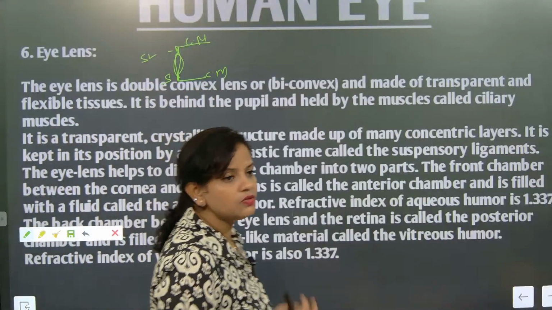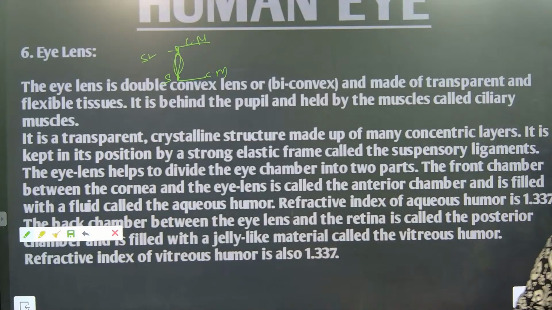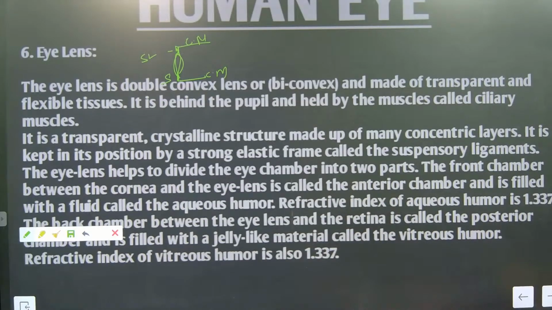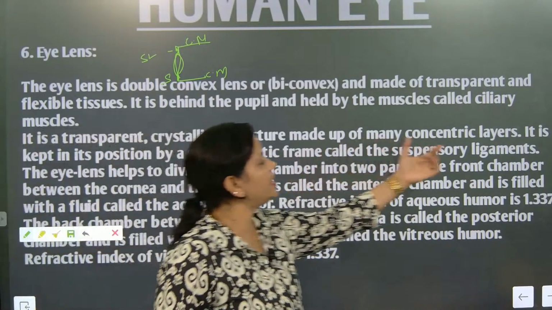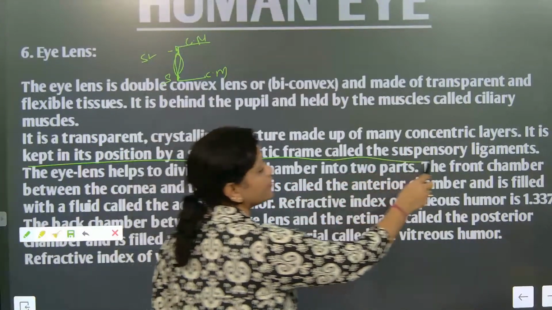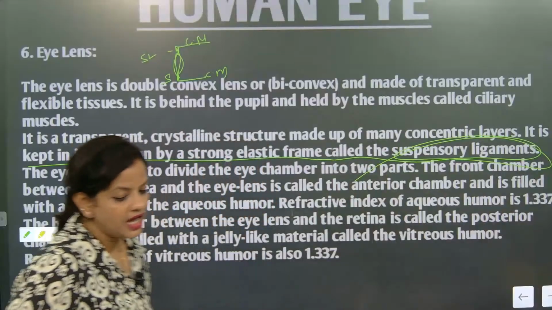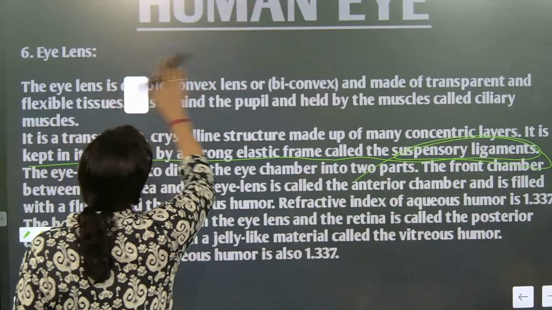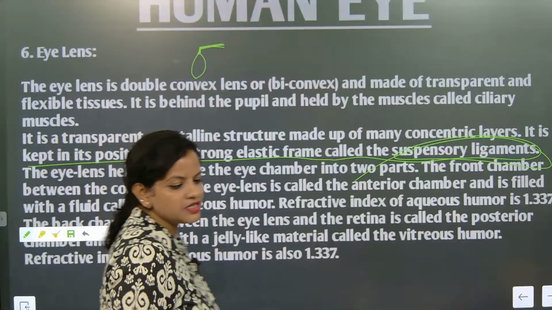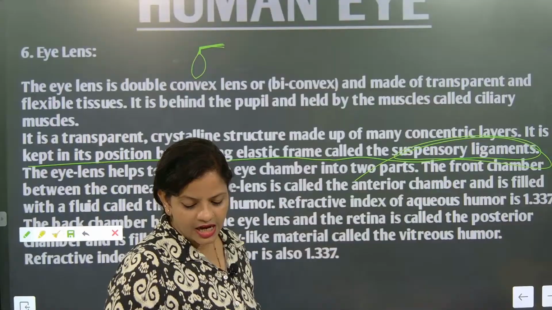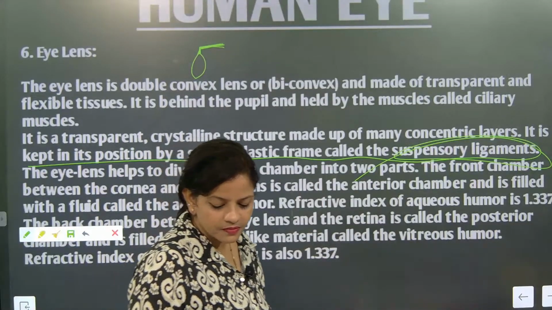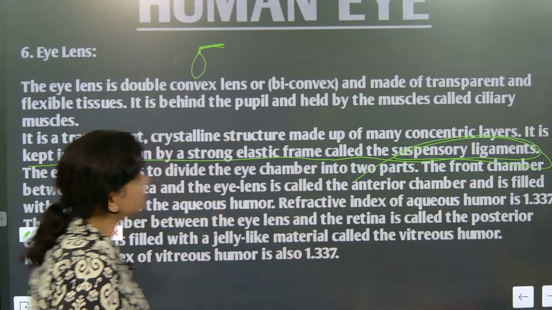Our eye is the only one which is very sophisticated, and its shape changes. Its shape keeps on changing. It is a transparent crystalline structure made up of many concentric layers. It is kept in its position by a strong elastic frame called the suspensory ligament. We have discussed that this part is suspended. This is the suspensory ligament and this is the ciliary muscles. Ciliary muscles and suspensory ligament.